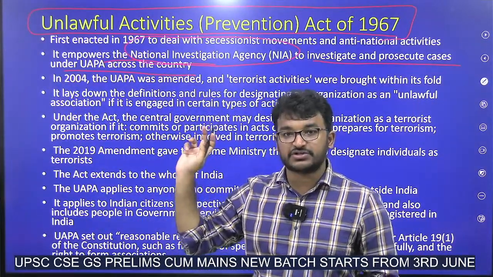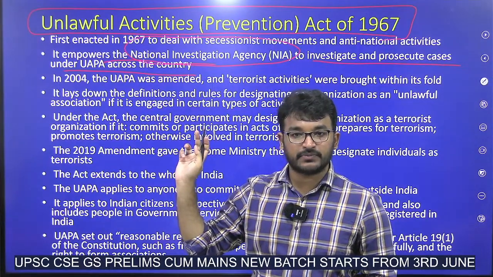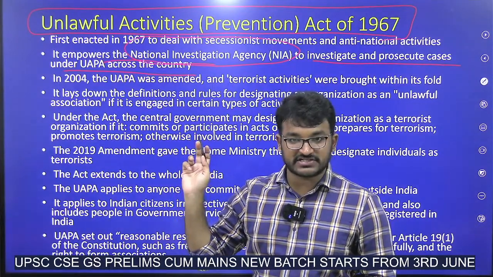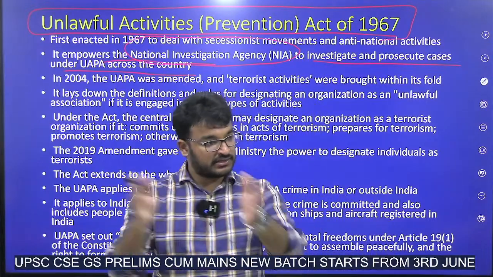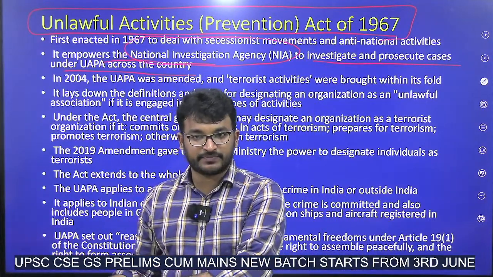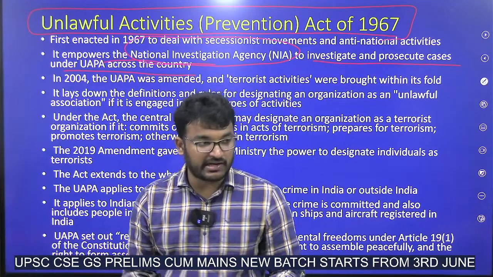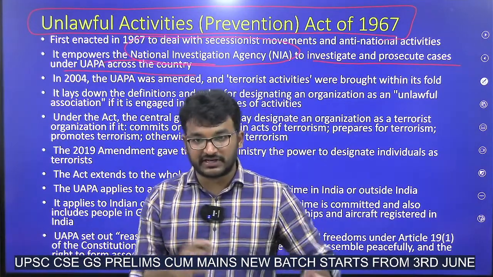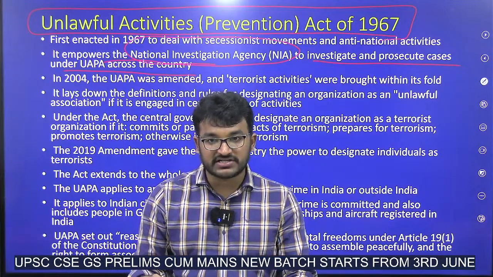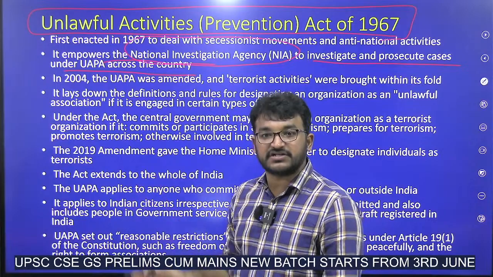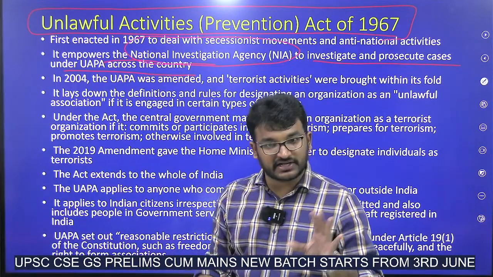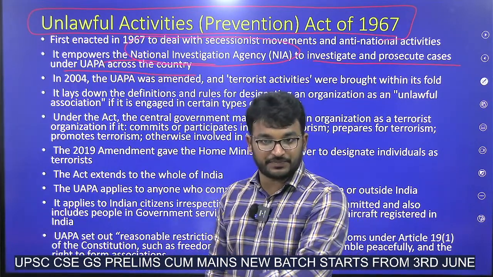So, who has the jurisdiction of this UAPA? NIA, National Investigation Agency. And one more thing, can individuals be marked as terrorists? Yes. Before the amendment of 2019, only terrorist organizations could be banned under UAPA. But after the 2019 amendment, even individual terrorists can be banned.